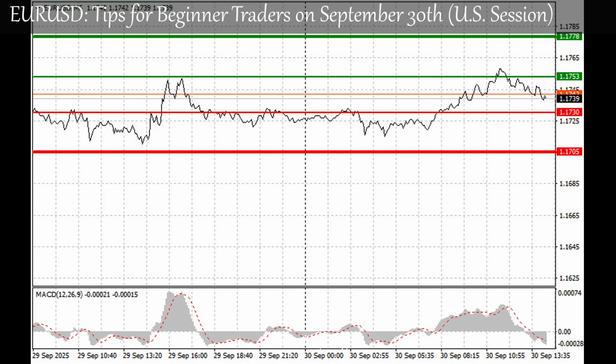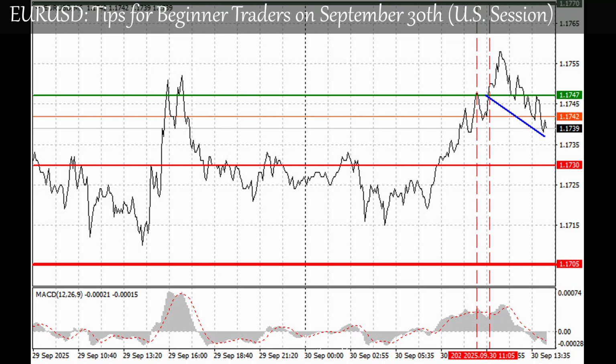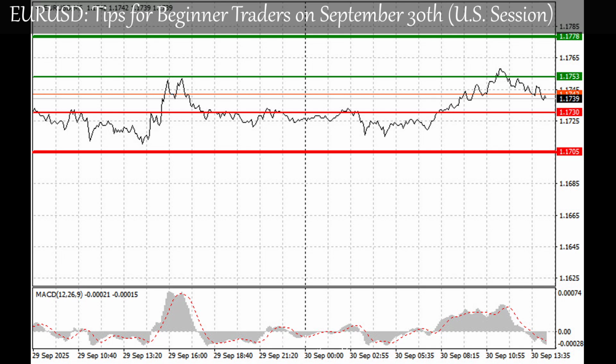Sell signal, scenario no. 1. I plan to sell euros after the price reaches 1.1730, the red line on the chart. The target will be 1.1705, where I will exit and immediately buy in the opposite direction, expecting a 20-25 point move upward from the level. Downward pressure on the pair will return if US data is strong.